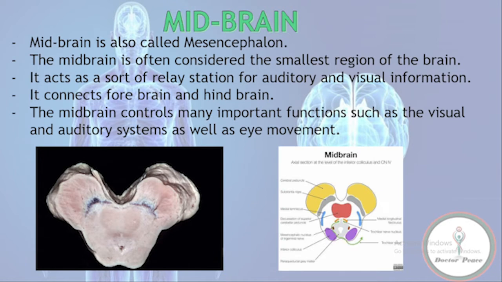Midbrain. Midbrain is also called mesencephalon. The midbrain is often considered the smallest part of the brain. It acts as a sort of relay station for auditory and visual information. It connects the forebrain and hindbrain. The midbrain controls many important functions such as the visual and auditory systems as well as eye movement. Here in the image you can see the cross-sectional view of the midbrain.